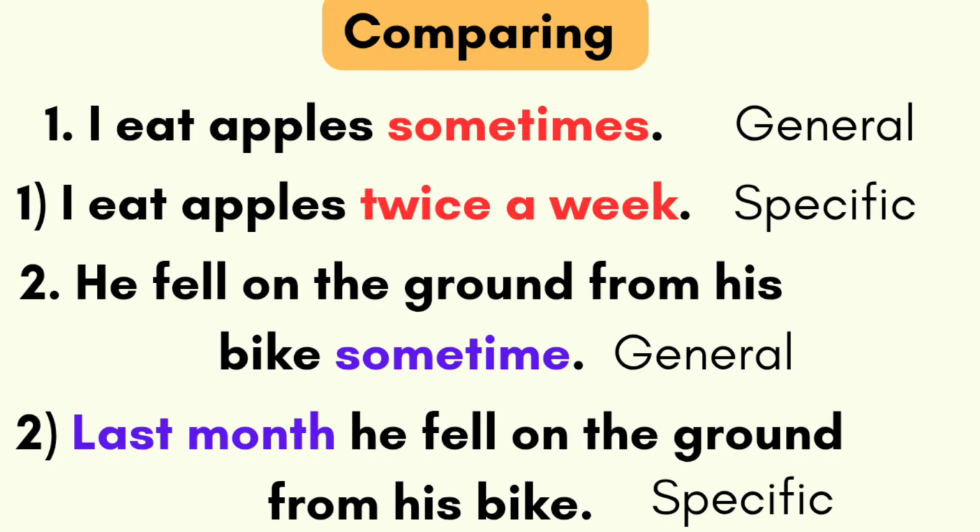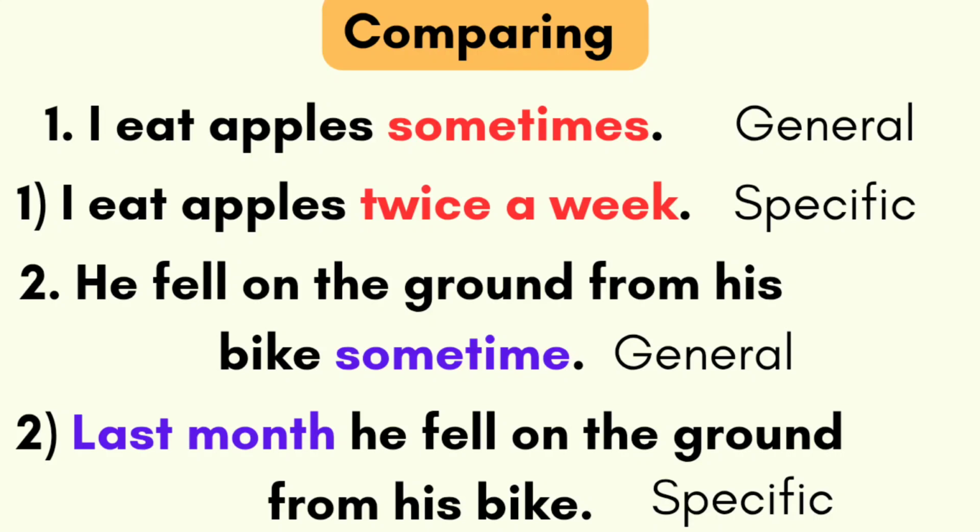Let's compare. Look at the first sentence. I eat apples sometimes. Sometimes means how many times? Sometimes. Look at the same sentence in another way. I eat apples twice a week. Here, this statement is specific. Here, I have mentioned how many times.